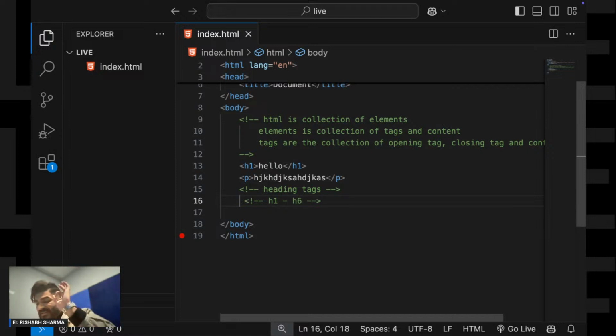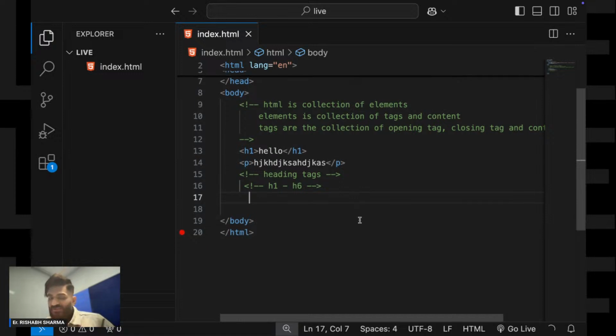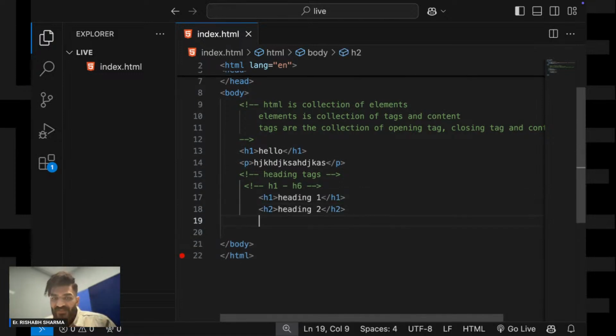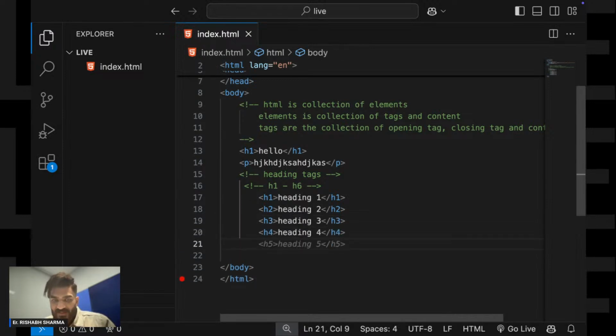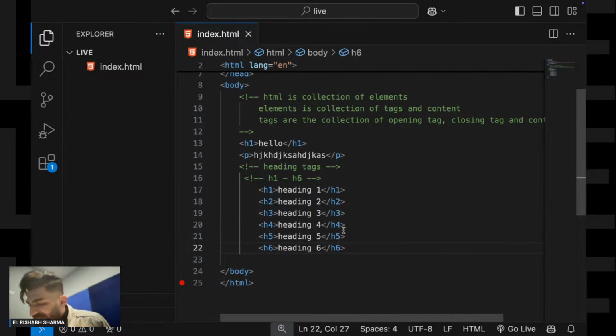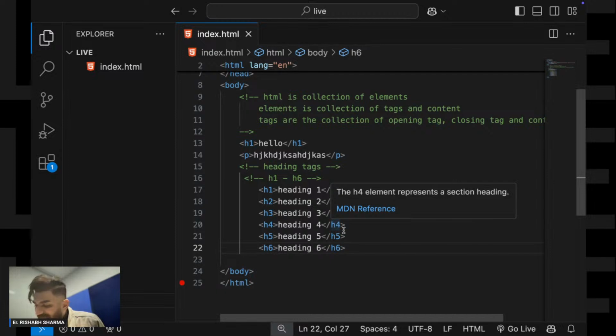There are six different types of heading tags. Now I'll show you what difference it makes. First I'll write H1, then H2, then H3, then H4, then H5, then H6. These are the 6 different types of headings that we can use here.